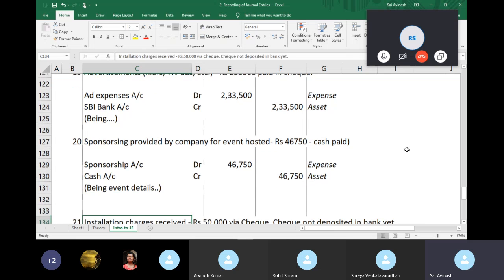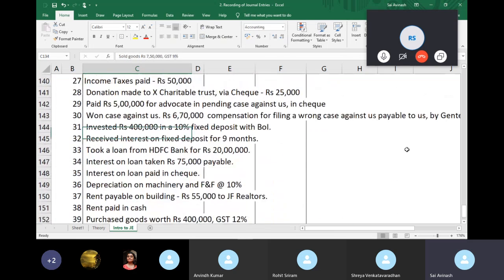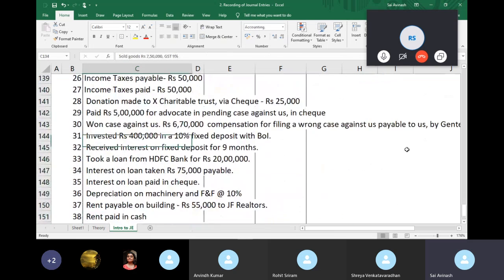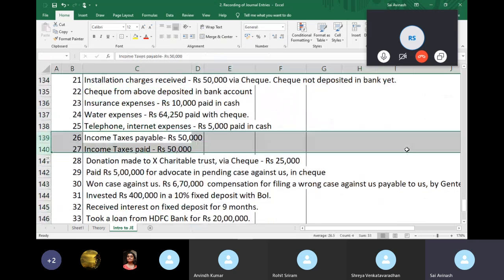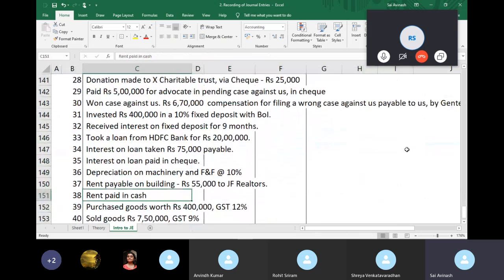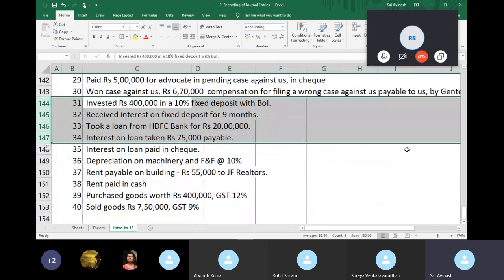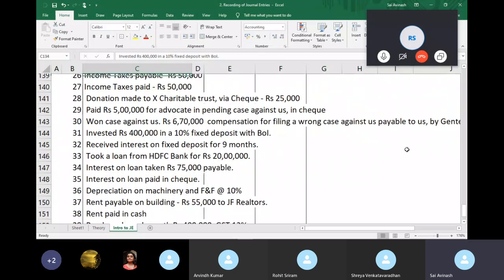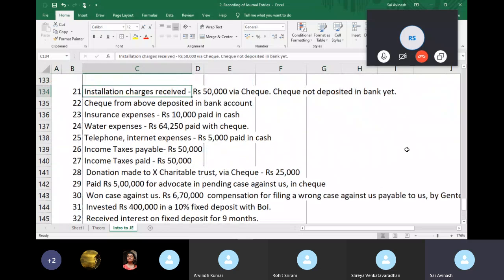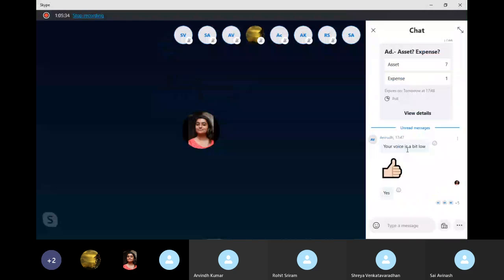Okay, so we've covered around 20 transactions today. We'll cover the rest. We have some interesting concepts like how income tax is treated, how GST is treated, what depreciation is, how to calculate and account for loans, many interesting things. So for today we're done. Any doubts up until now?